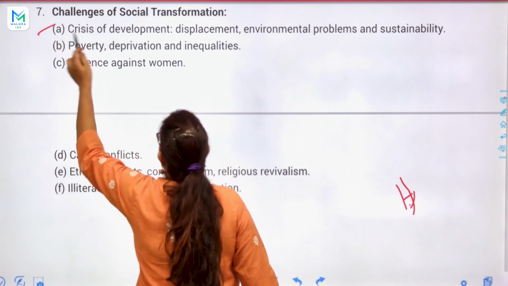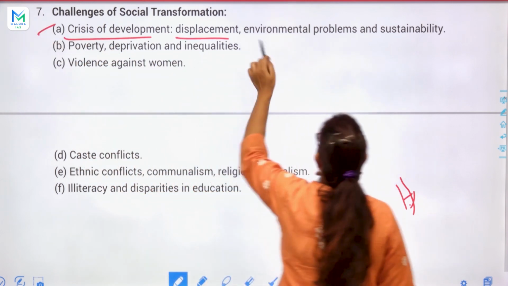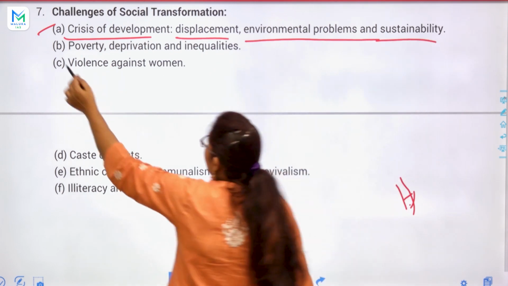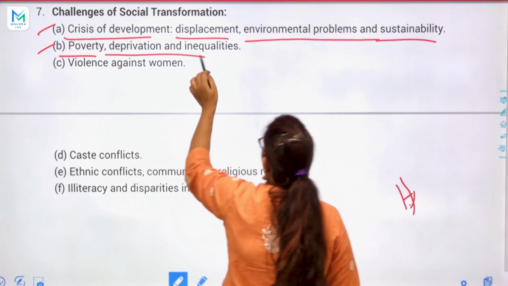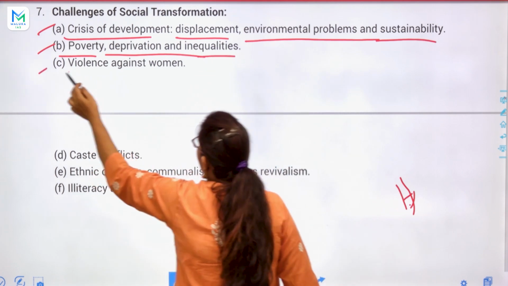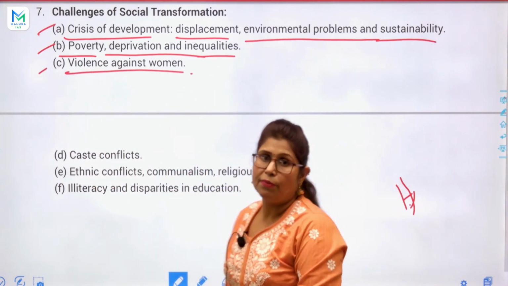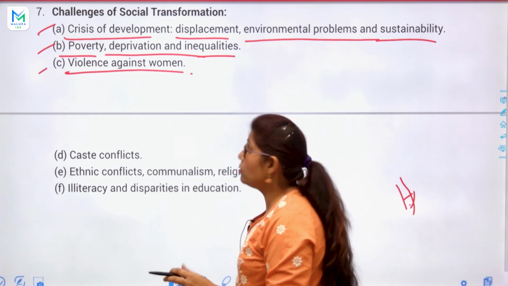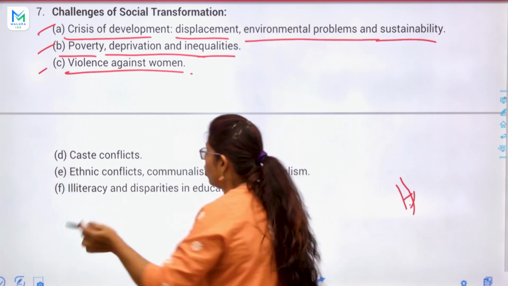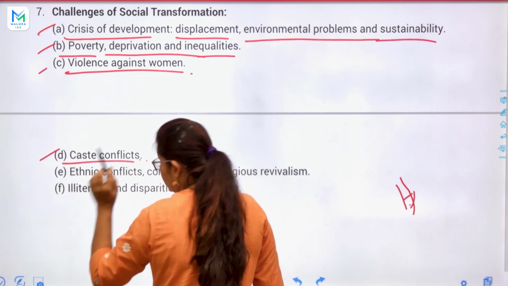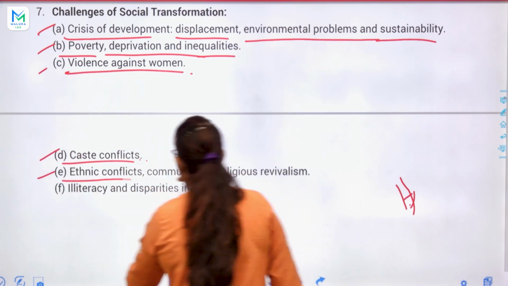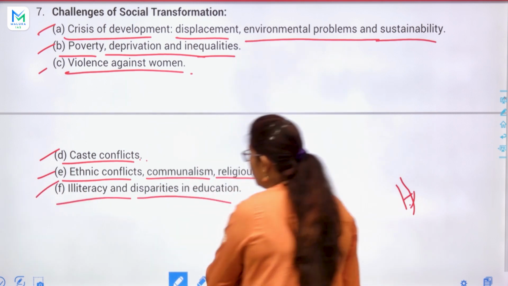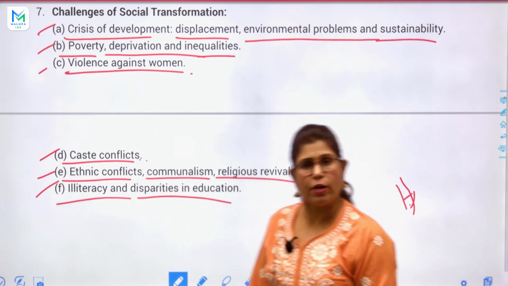So: crisis of development, displacement, environmental problems and sustainability, obviously. Second, poverty, deprivation and inequality. Third, violence against women. Again and again the women topic is coming, just because that is a very important topic in sociology. Caste conflicts, which I explained to you, ethnic conflicts, communalism, religious revivalism, and illiteracy and disparities in education.